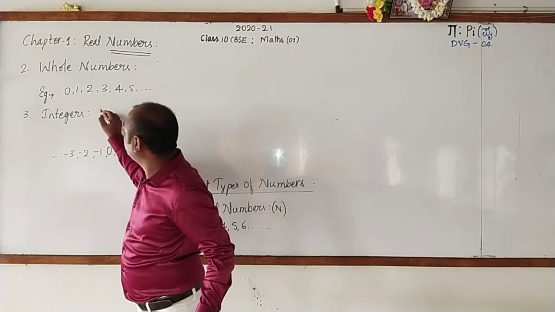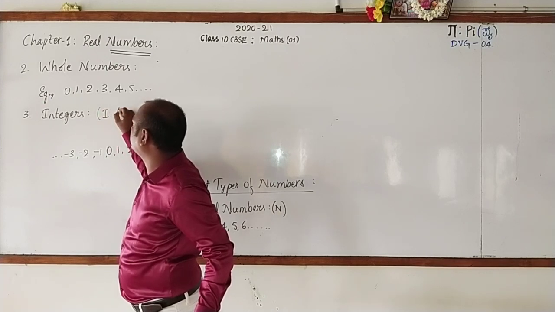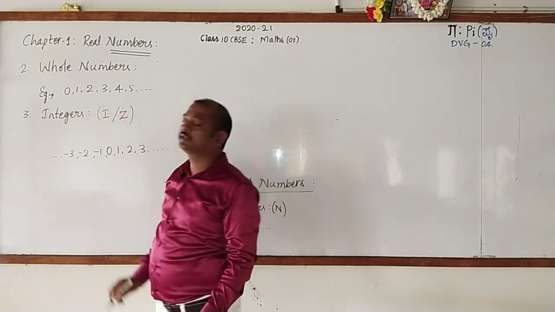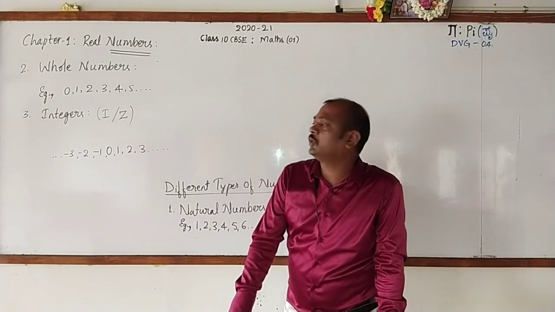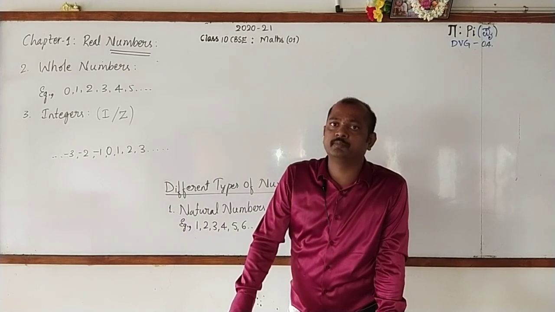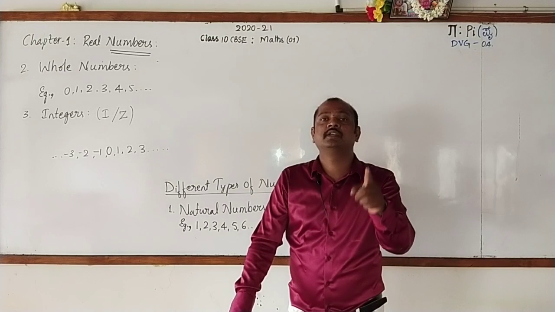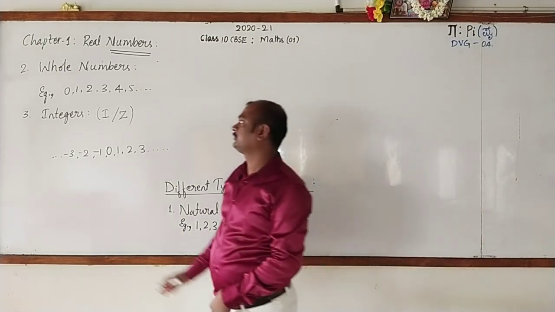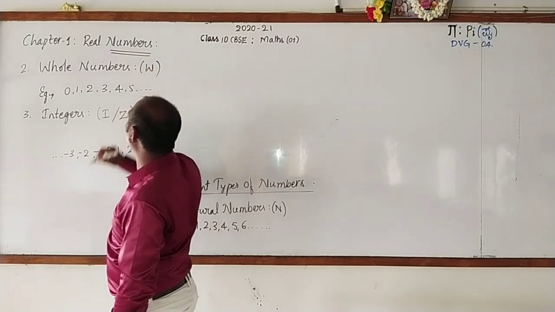Written up? The collection of integers is denoted by the symbol capital I or capital Z. In the last year itself we came to know how the letter Z has been taken. It has been taken from the German word Zahlen, Z-A-H-L-E-N. The collection of whole numbers is denoted by the symbol W.